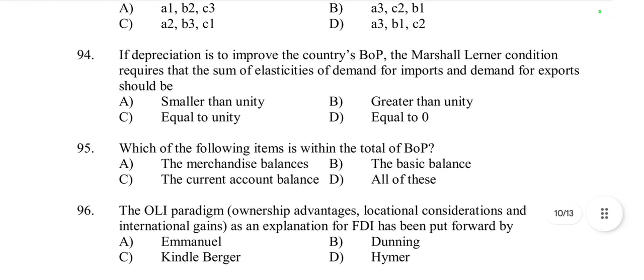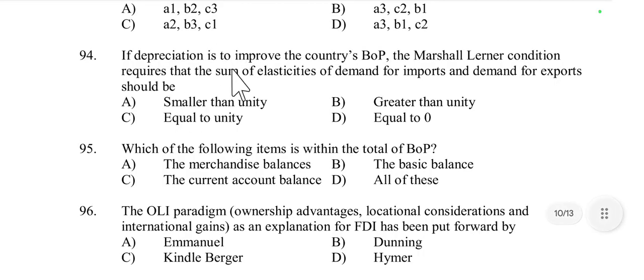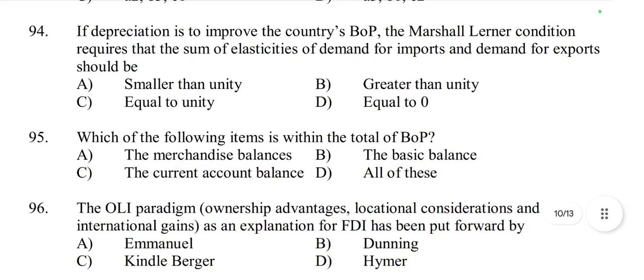If depreciation is to improve the country's balance of payments, the Marshall-Lerner condition requires that the sum of elasticities of demand for imports and demand for exports should be smaller than unity, greater than unity, equal to unity, or equal to 0.